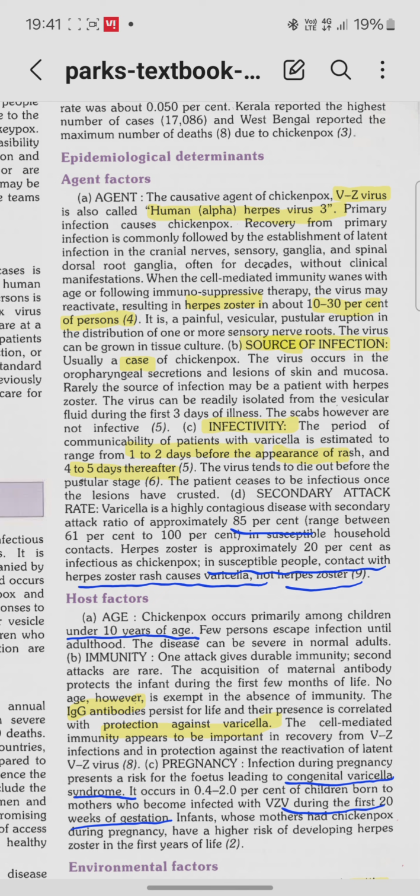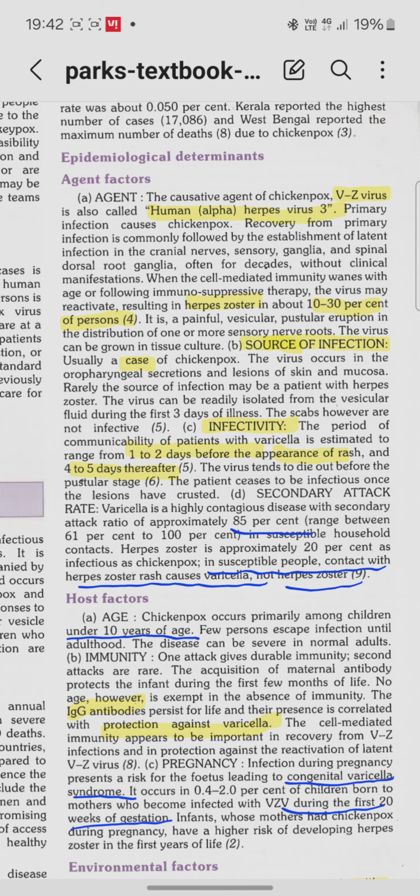Primary infection causes chickenpox, and recovery can be followed by a latent infection. This virus causes a latent infection in the cranial nerve sensory ganglia and spinal dorsal root ganglia.